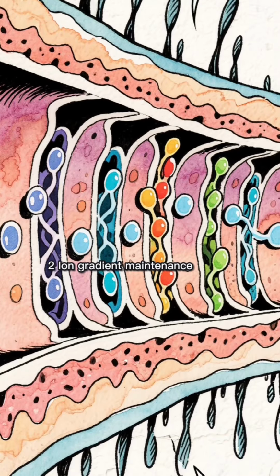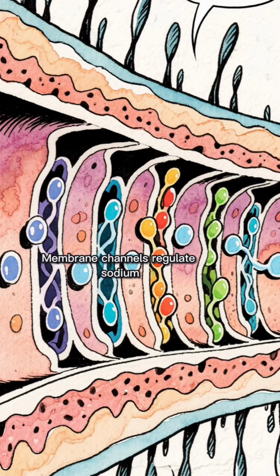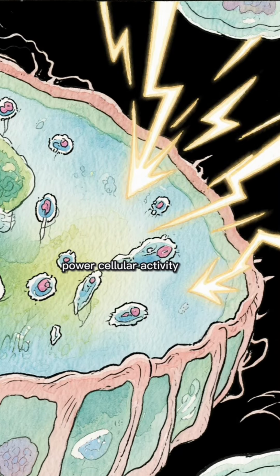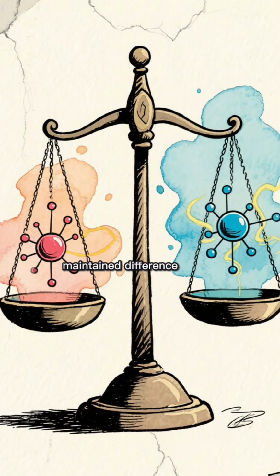2. Ion gradient maintenance. Membrane channels regulate sodium, potassium, calcium, and chloride flow. Electrical gradients power cellular activity. Energy and signaling depend on maintained difference.